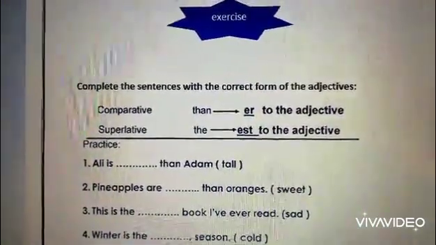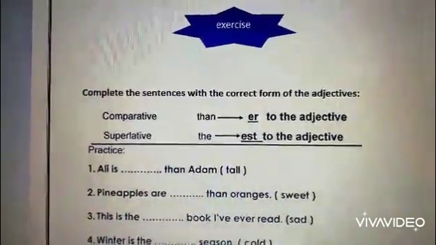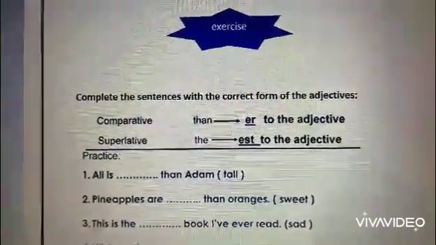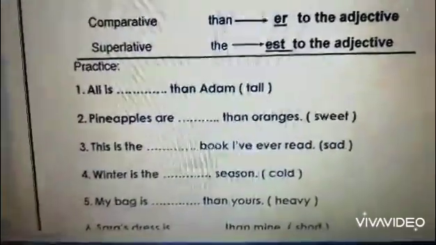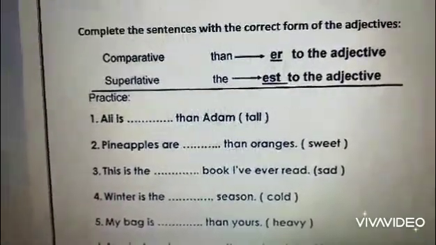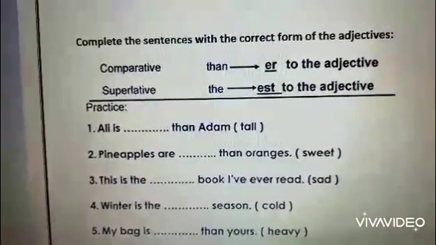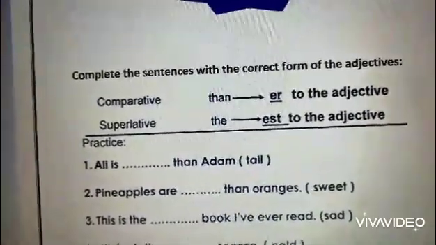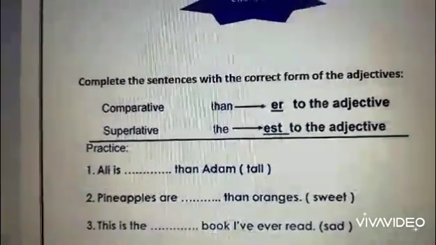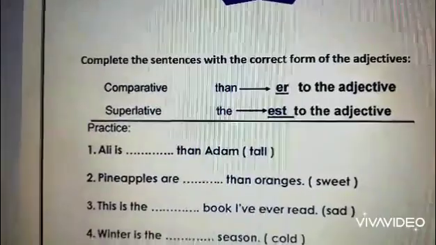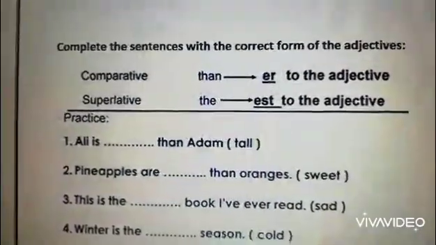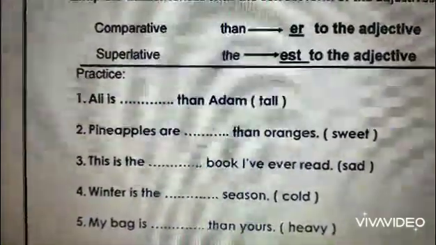Now we have a worksheet here for comparative and superlative adjectives. Let's have this exercise. Complete the sentences with the correct form of the adjectives. We have some adjectives here in between brackets, so we will make them in the correct form and put them in the blanks. In comparative, I will remind you, there is the word than, so we add er to the adjective, and in superlative we have the word the before the adjective, then we add est to the adjective. Number one, Ali is than Adam.